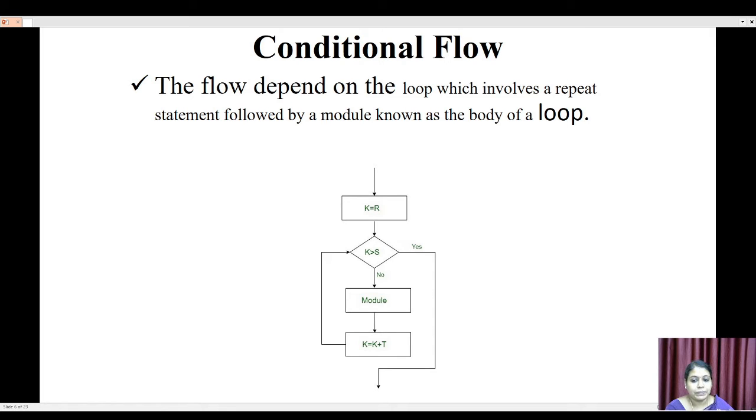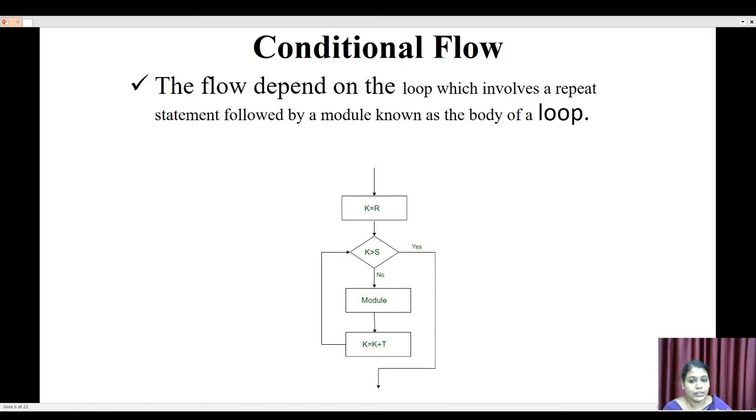See the diagram. In this diagram the arrow mark indicates the flow of control. In the first line, K equals some value, where K is a variable and the other is also a variable. Those variables have some values. Then in the next statement, we have the conditional statement: K greater than some value. Suppose if K is greater than that value, it goes to the end of the program. Otherwise, it goes to the module and increments the K value by one.